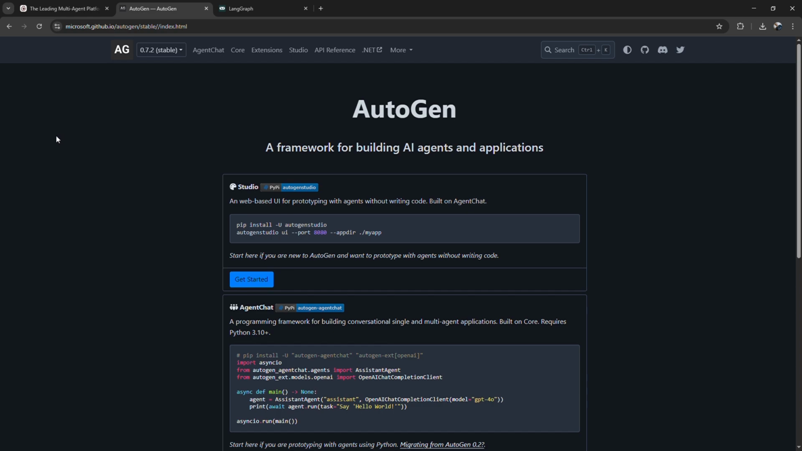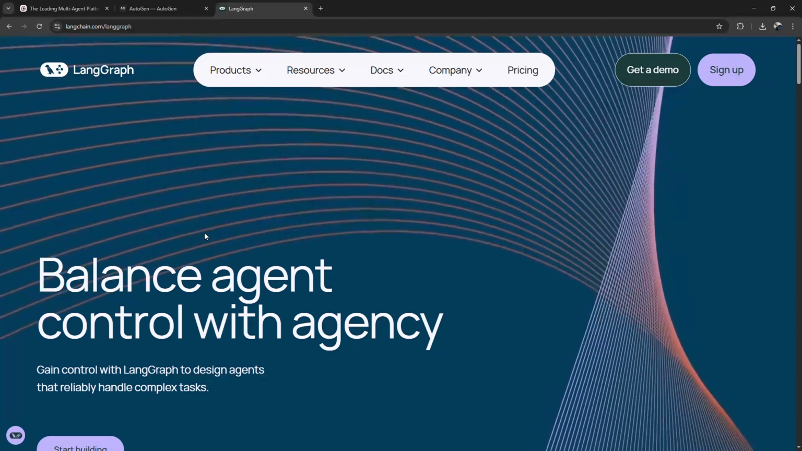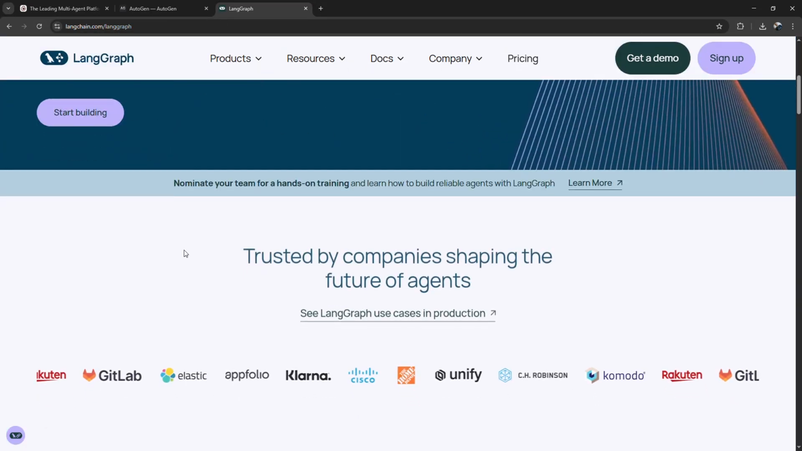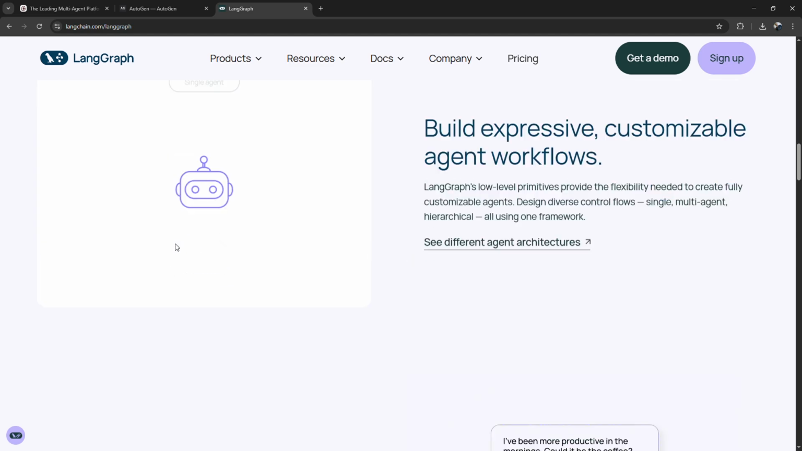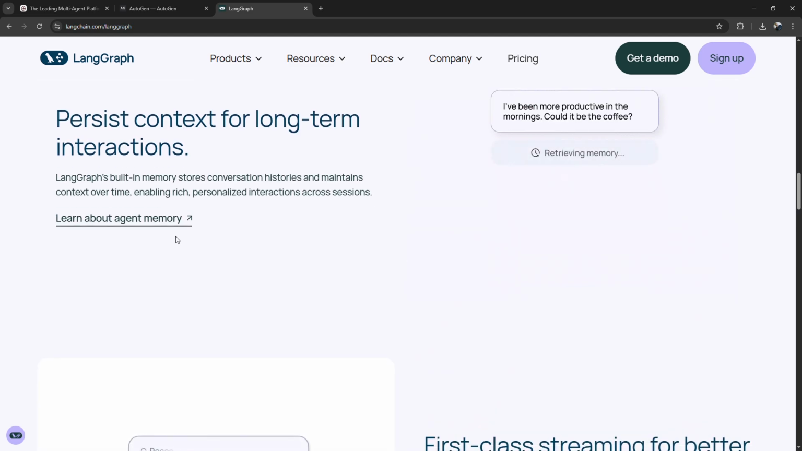LangGraph is built on LangChain but designed for graph-based control flows. Perfect for visualizing agent logic and debugging. Pro, powerful control over task sequences. Con, requires understanding LangChain's ecosystem.